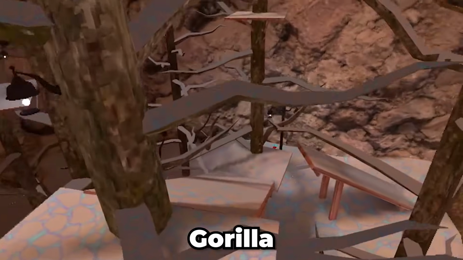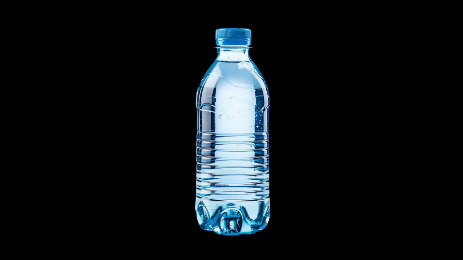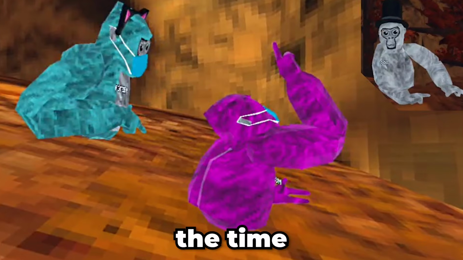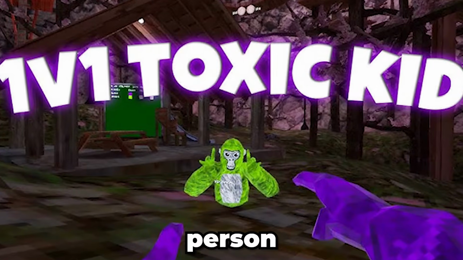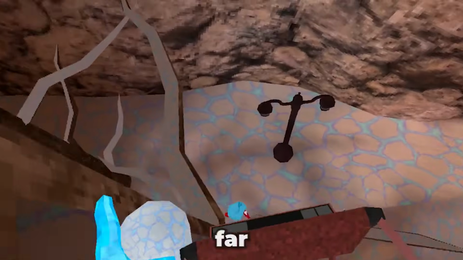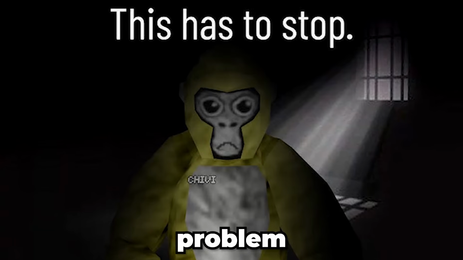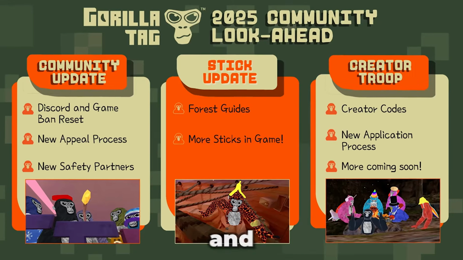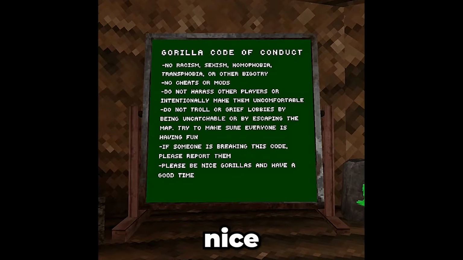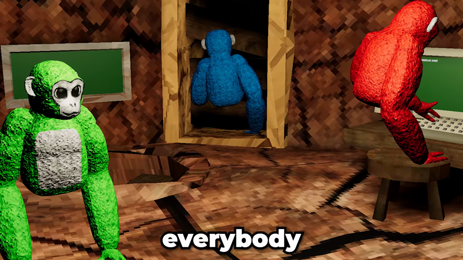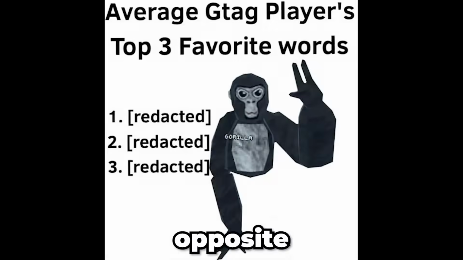British discrimination. If you're playing in a public server in Gorilla Tag and see a bottle of water, British person, most of the time, other players will be toxic to that person, sometimes even taking it a bit too far. This is a pretty bad problem in Gorilla Tag, as the community and every community is supposed to be nice, inclusive, and fun for everybody. And this is pretty much the complete opposite of that.